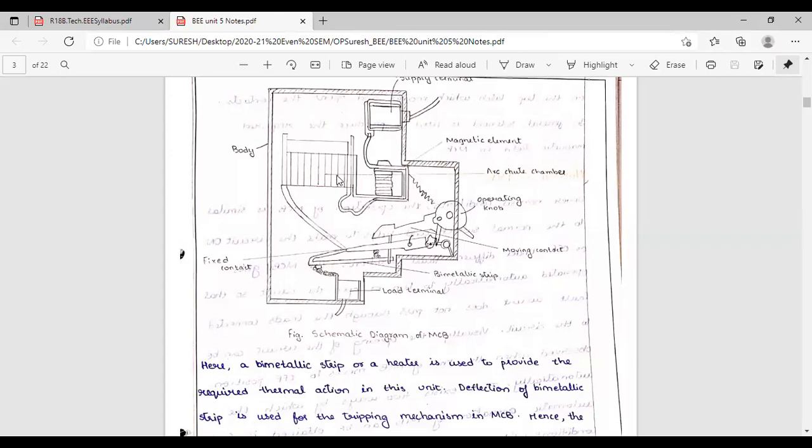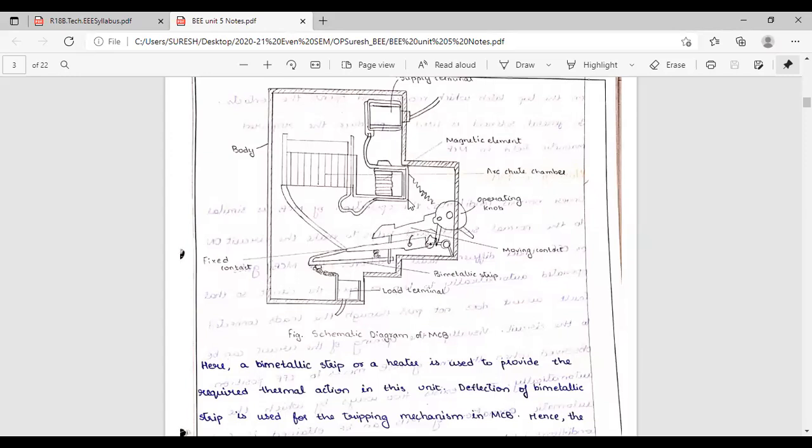Later it will completely open, but immediately one arc, a spark, is stuck. That's why this is called arc chamber. This arc chamber will remove that arc. Immediately when a short circuit comes, one arc is produced here in the arc chamber. That is the purpose of the arc chute chamber. Arc chute means it will remove that arc also. Once that arc is completely out, then it is completely open circuited.